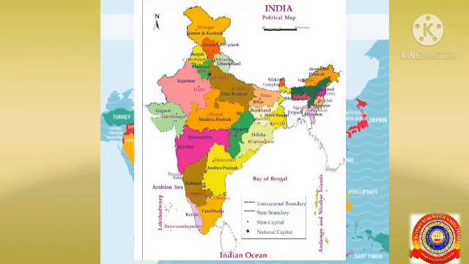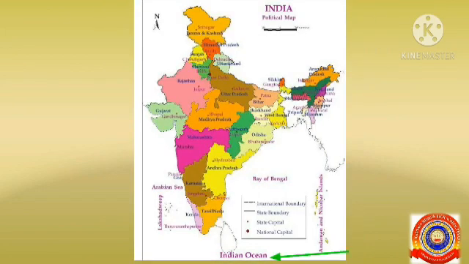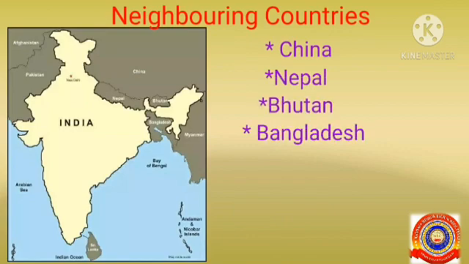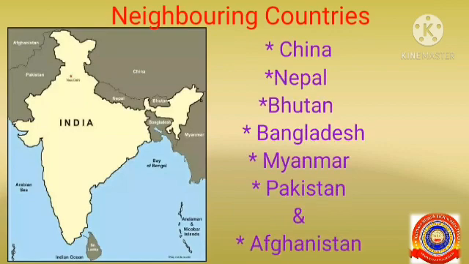The ocean to the south of India is the Indian Ocean. The part of the ocean to the east of India is known as the Bay of Bengal, and to the west is known as the Arabian Sea. The neighboring countries of India are China, Nepal, Bhutan, Bangladesh, Myanmar, Pakistan and Afghanistan.